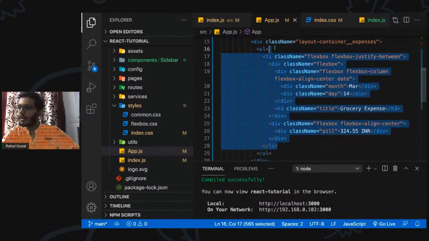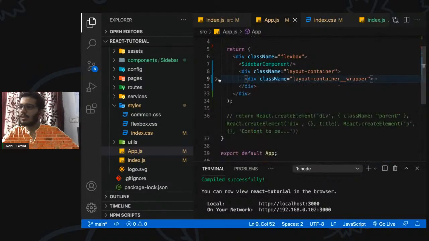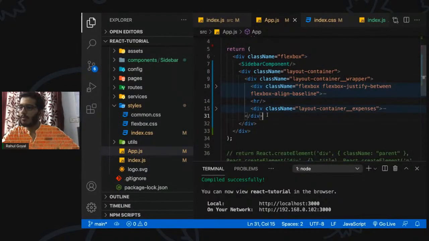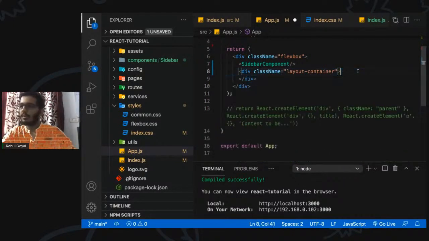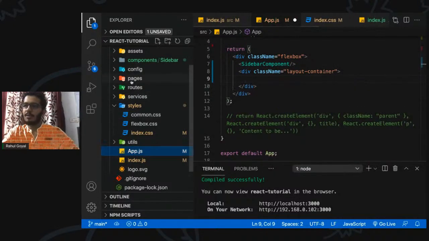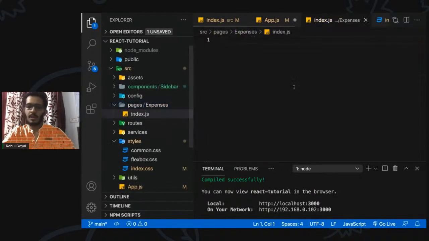Okay. So first, let's cut the complete code here, and let's define a component and use it here. Okay, so we have this layout container. Let's define a page here, which is expenses. It contains an index file.